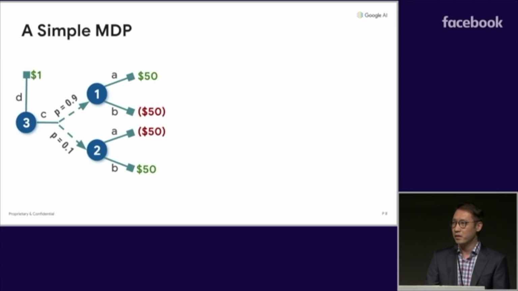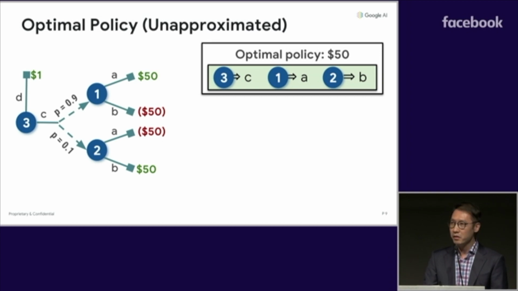To illustrate this, consider this simple MDP, where action D in state 3 gives you a small reward, action C randomly transitions you to one of two states, and actions A and B give you either a high or low reward, with the parity flipped at the two states. It's easy to see that the optimal policy takes action C, and if you end up in state 1, take A, and if you end up in state 2, take B. This gives you a value of 50.